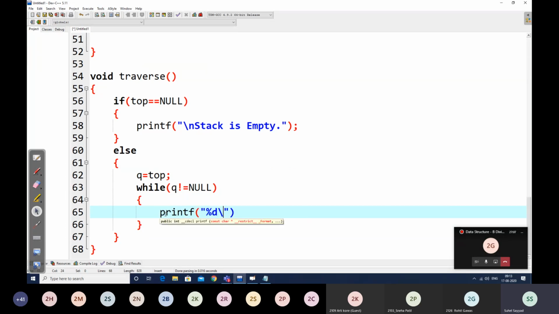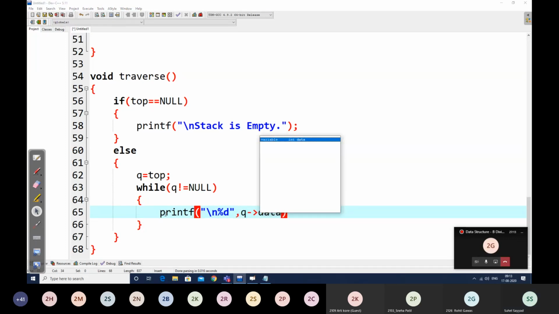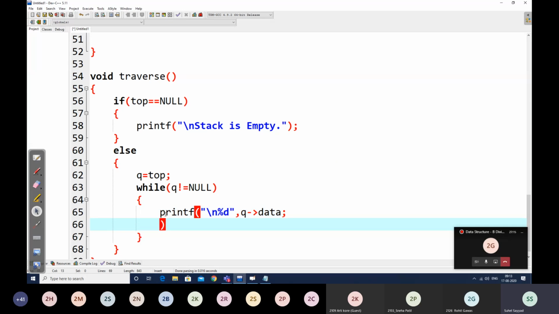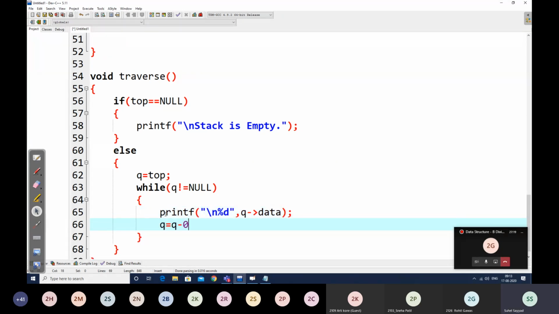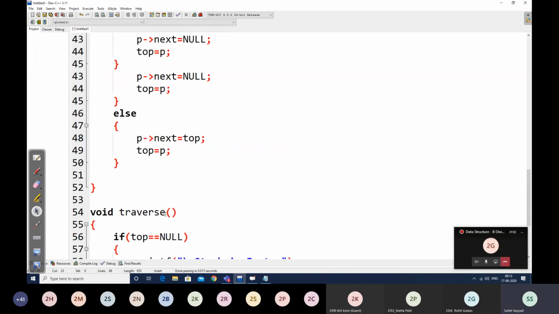So percentage d, and we'll print the data every time on a new line. Correct? And after printing, we jump by writing q is equal to q's next. Are you getting this? So this is how we print the data using the traverse operation.